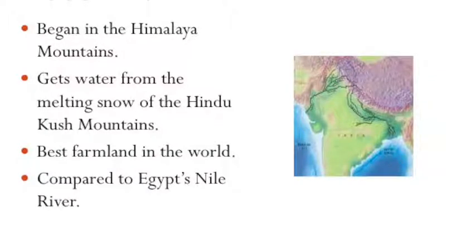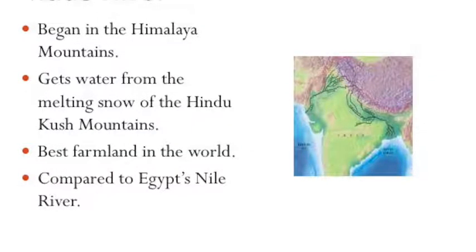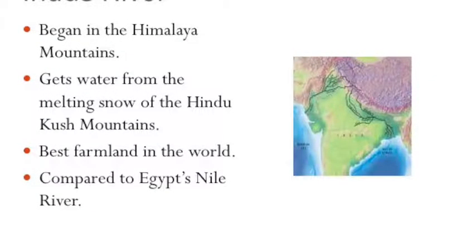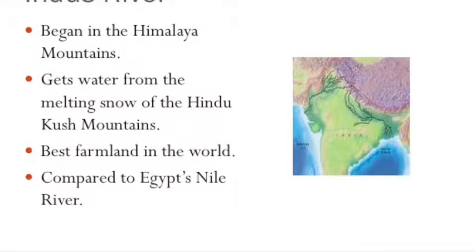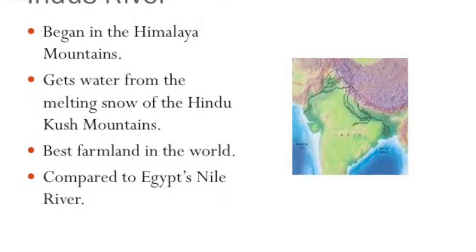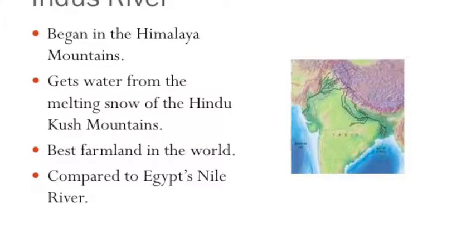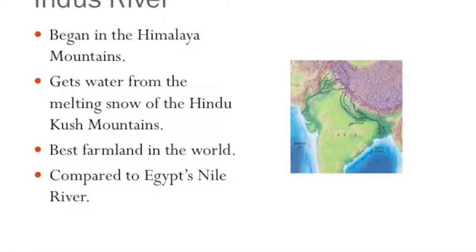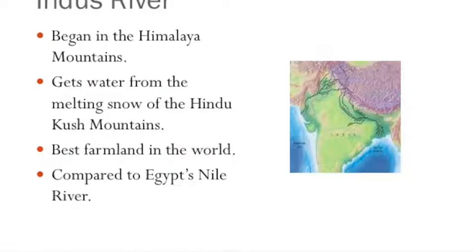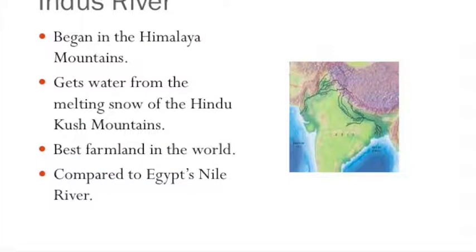13.8 Indus River. The Indus River begins in the Himalaya Mountains. It gets water from melting snows from the Hindu Kush Mountains and other mountain ranges. The melting snow and ice from the mountains can keep the river's water level high. Eventually, the river flows through what is now the country of Pakistan and empties into the Arabian Sea.